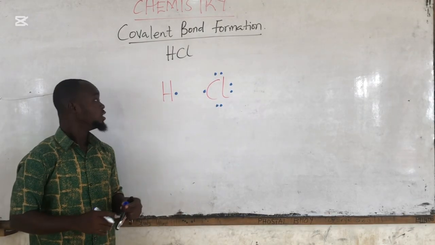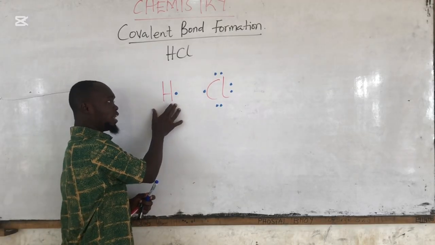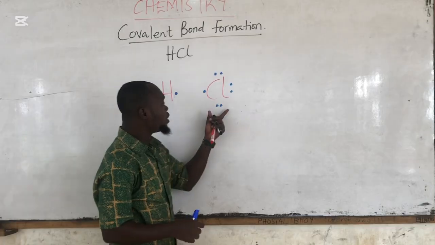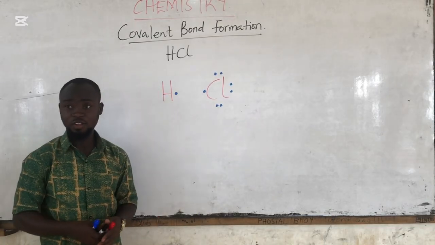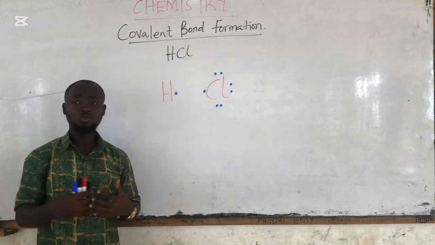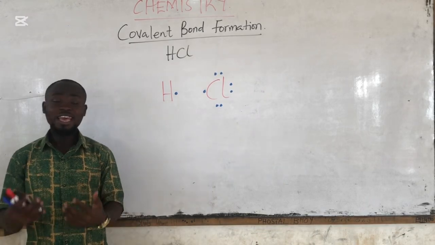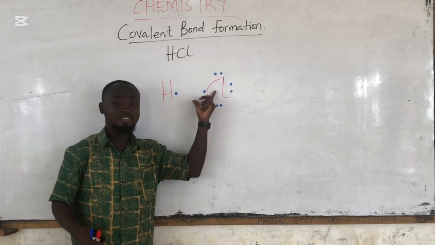Is that okay? So hydrogen needs one more electron to be stable. Chlorine also needs one more electron in order for it to be stable. Is that okay? If hydrogen decides to transfer its one electron, it won't attain stability. Again, if chlorine also decides to transfer its one electron, it won't attain stability.